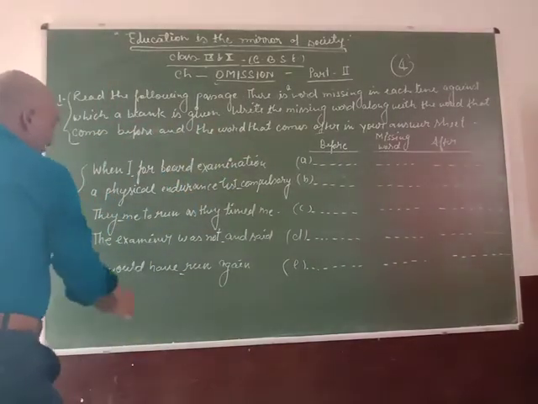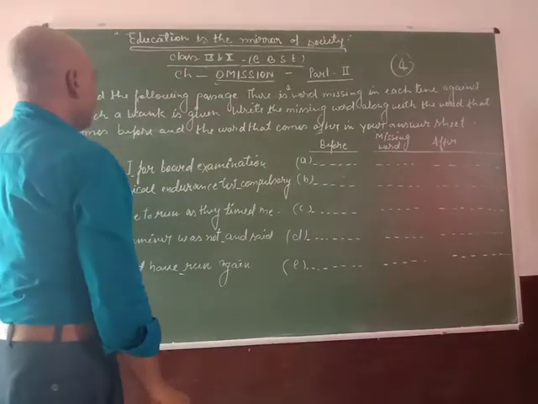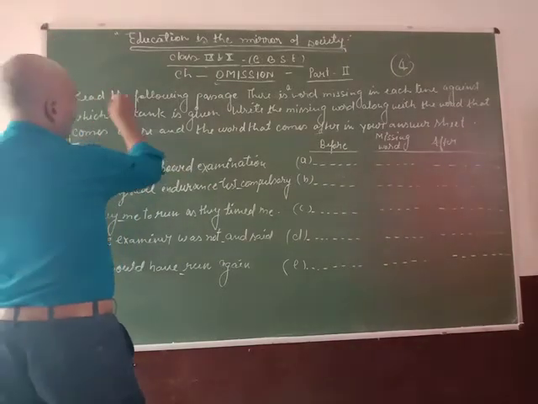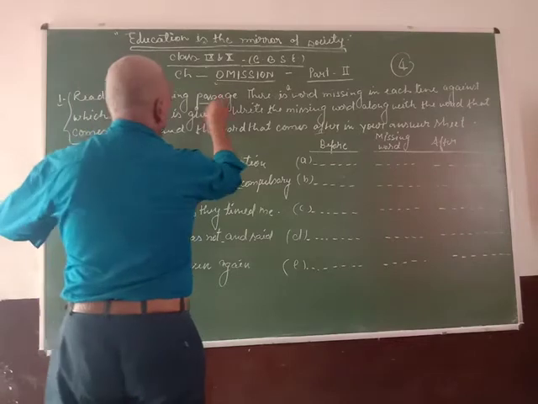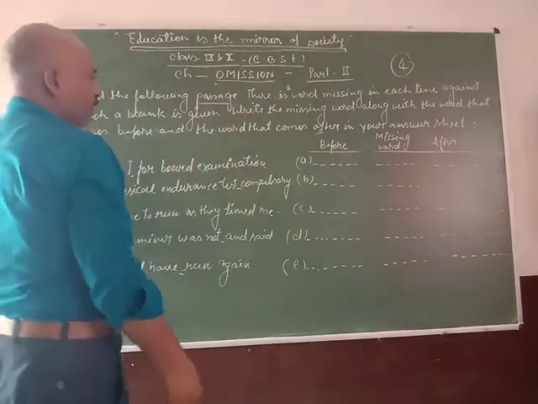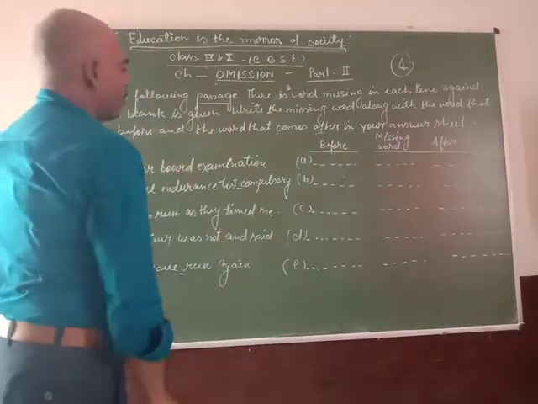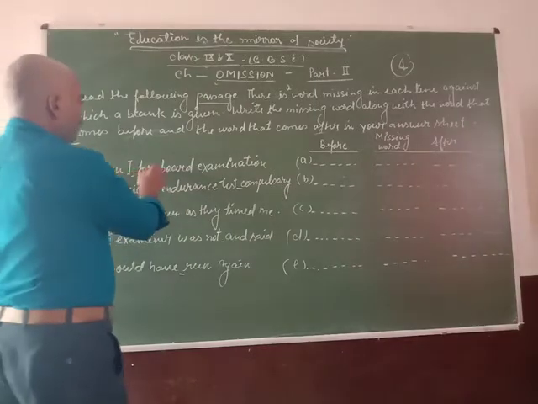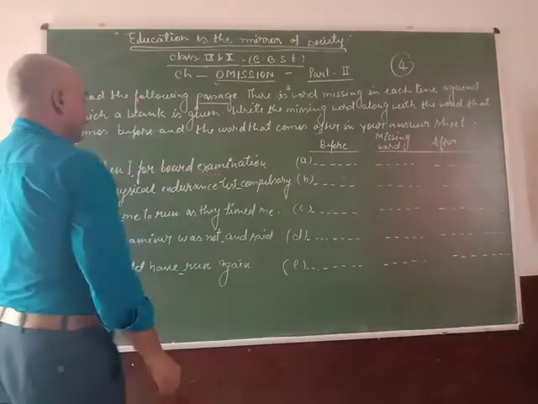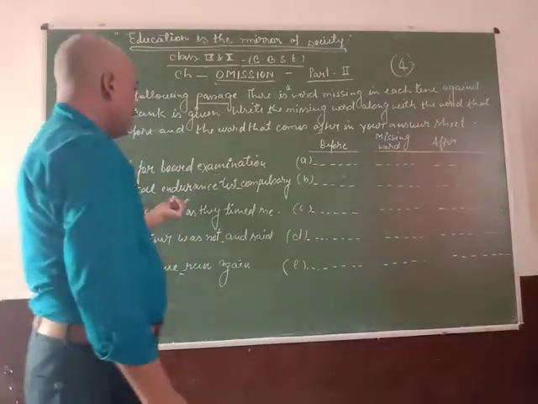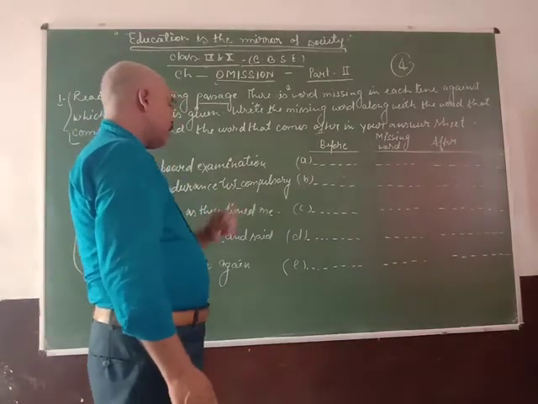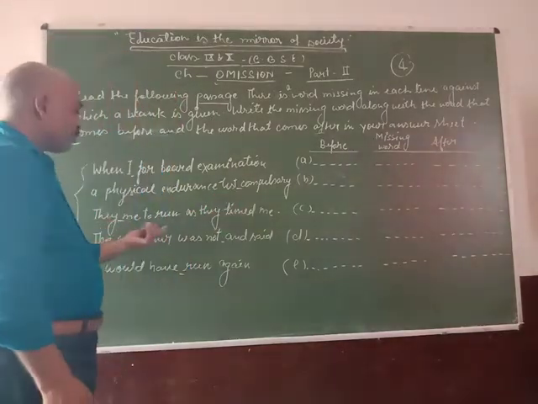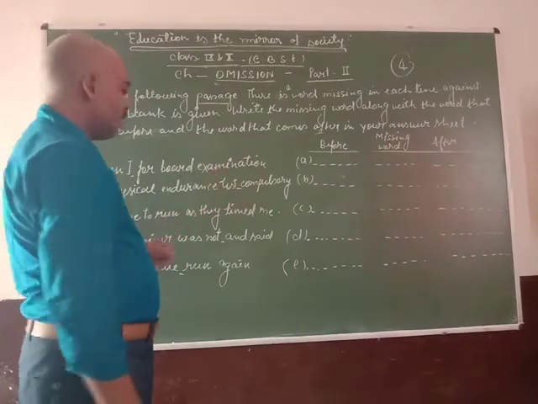In the second example, one paragraph is also given. Read the following passage. When I for board examination, a physical endurance test compulsory, they need to run as they timed me.